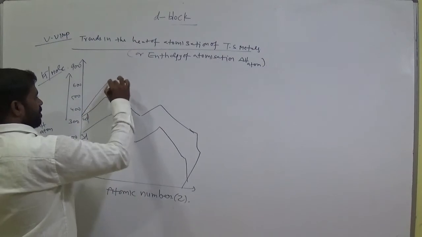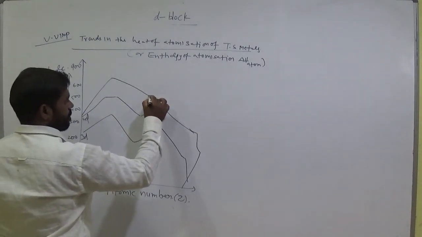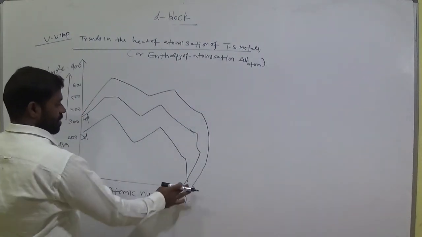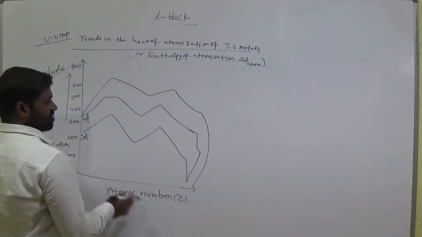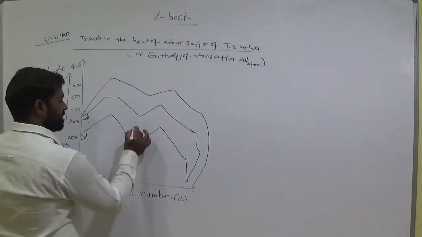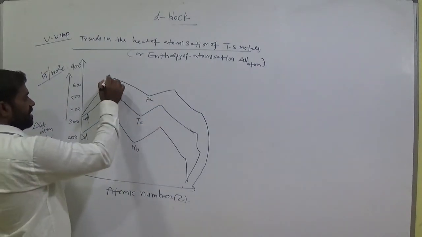Okay, so same graph as usual in the above. So this is manganese, technetium, rhenium. What about here?